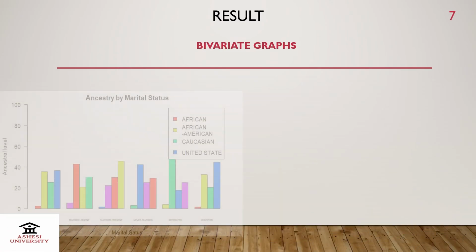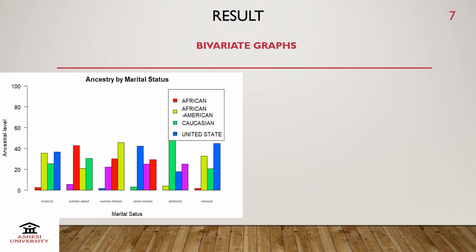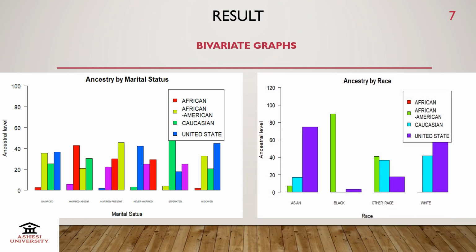That's our bivariate graph. This is the bivariate graph for ancestry and marital status, that's the first association. And the second one is the bivariate graph for ancestry and race.